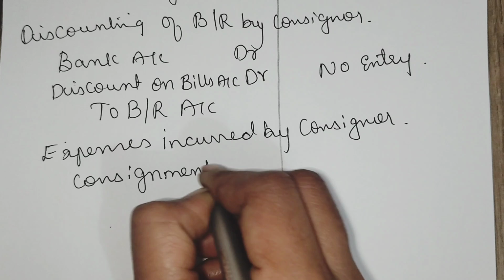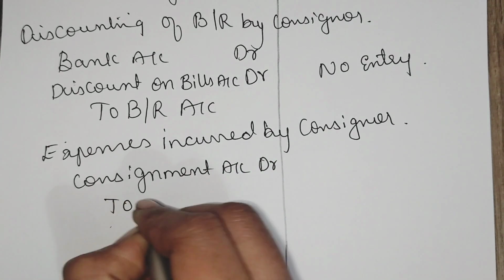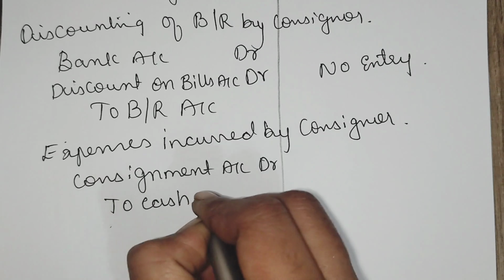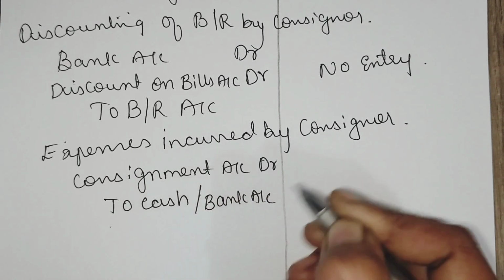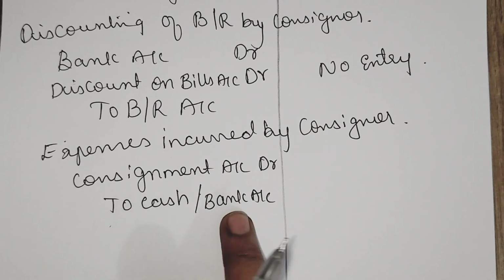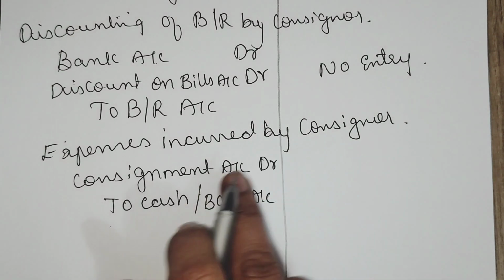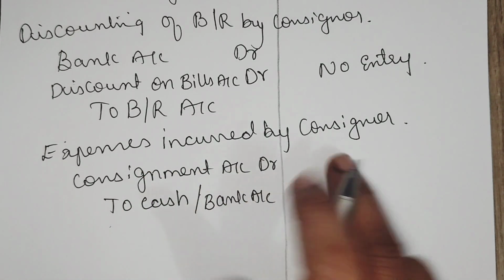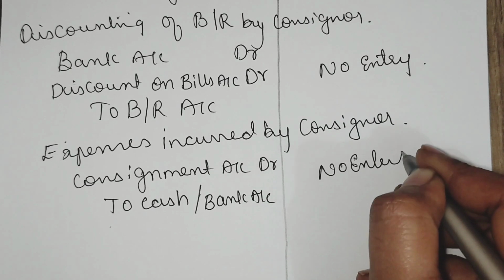So consignment account should be debited. It is an expense, so we are crediting through bank or cash account because we are spending cash or through bank. That is why we are crediting cash or bank account on consignment account. Again, this is expenses incurred by consignor. So that is why no entry in the books of consignee.